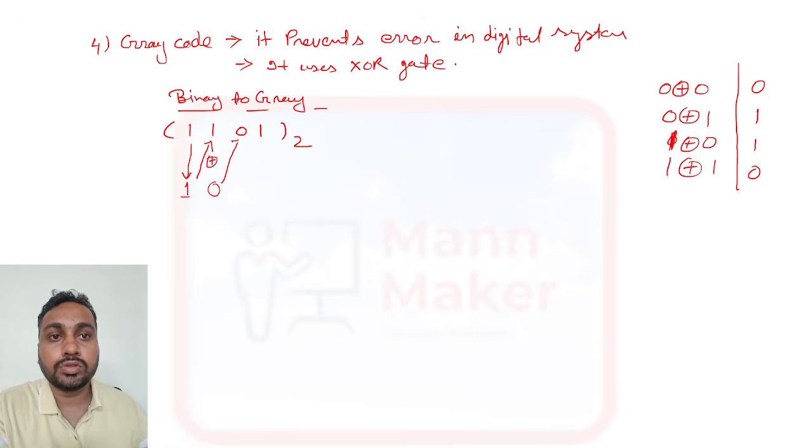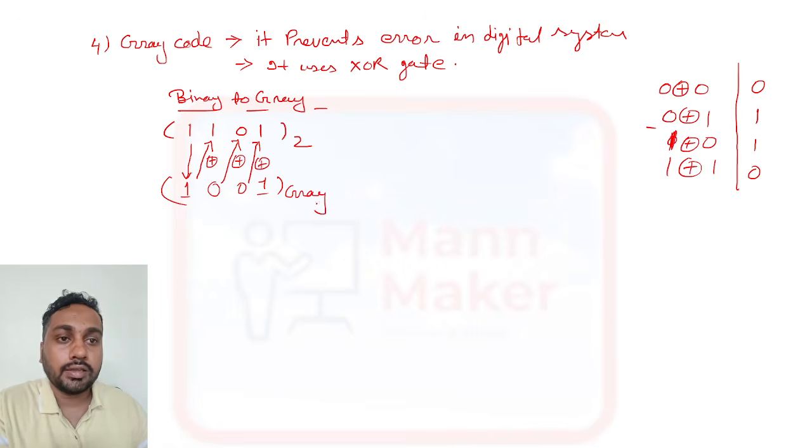Now from this 0 to this 0 you need to do the XOR operation. So 0 XOR 0 is what? 0. Now this 0 to this 1 you need to do the XOR operation. 0 XOR 1 is what? 1. So this will be your 1001, and this is your gray representation of this binary number.